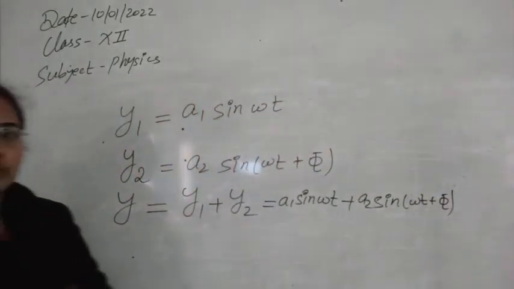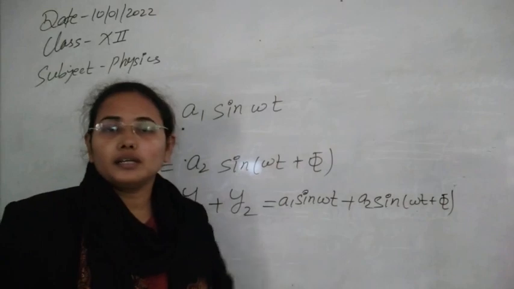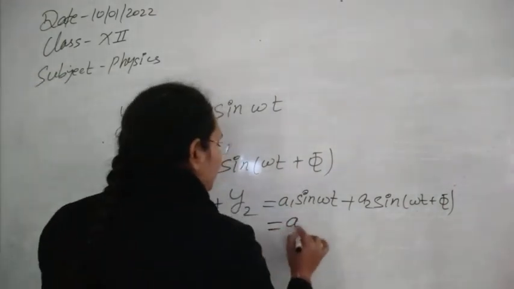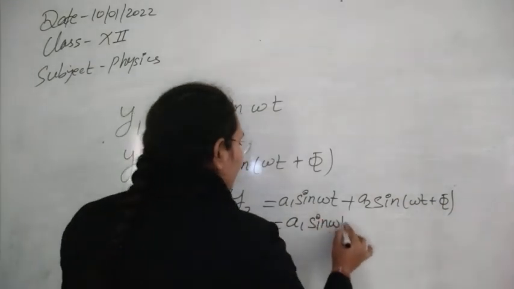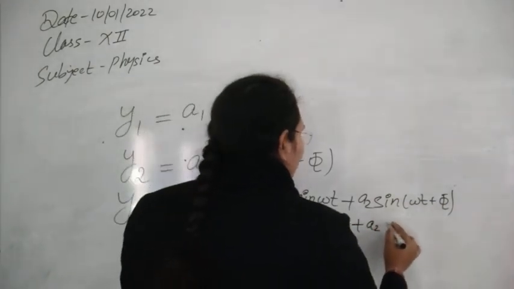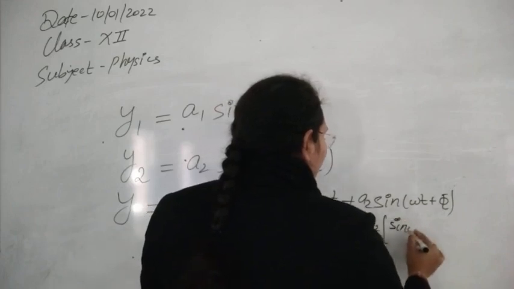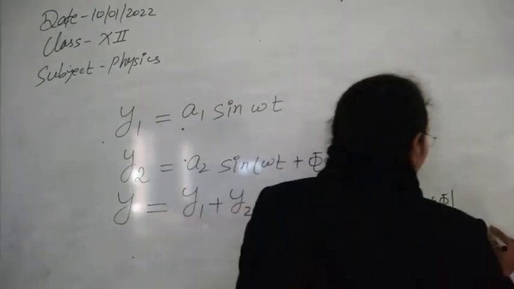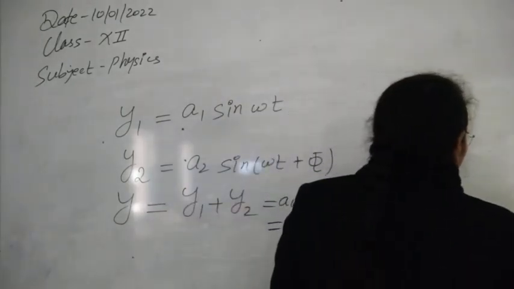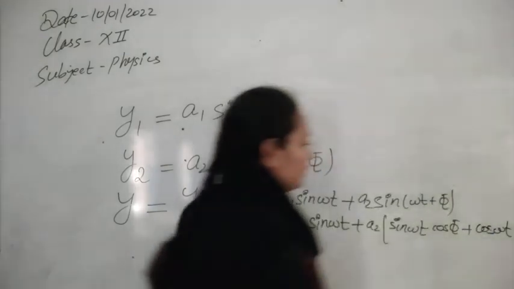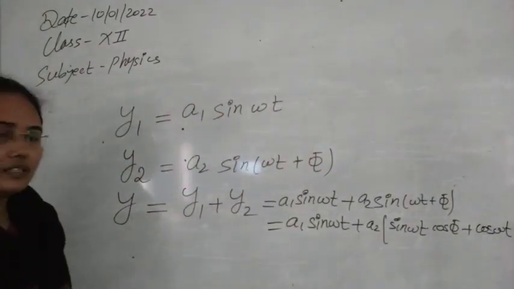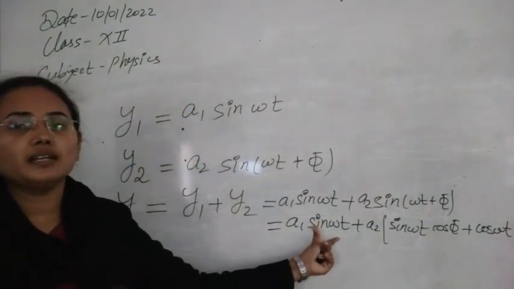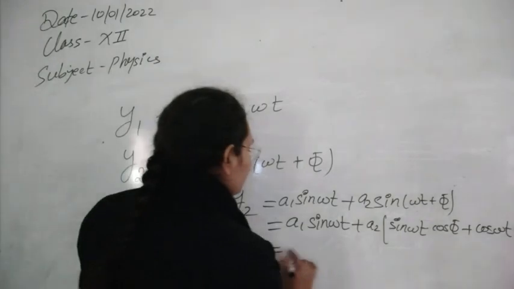Now expand this one using the formula of sin(A plus B). So we can write A1 sin omega t, then A2 times sin omega t cos phi plus cos omega t sin phi. After this, you can take the sin omega t terms as common and keep the cos omega t terms in one place.